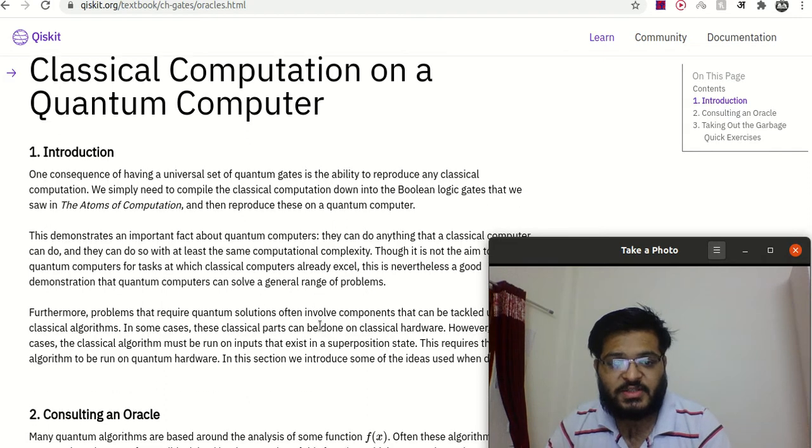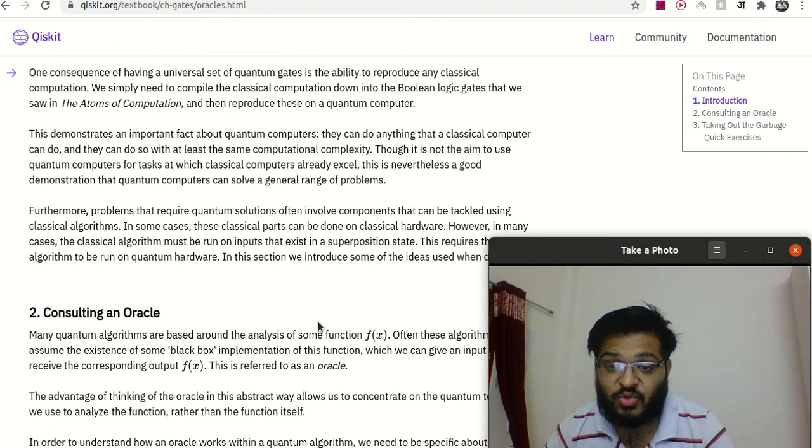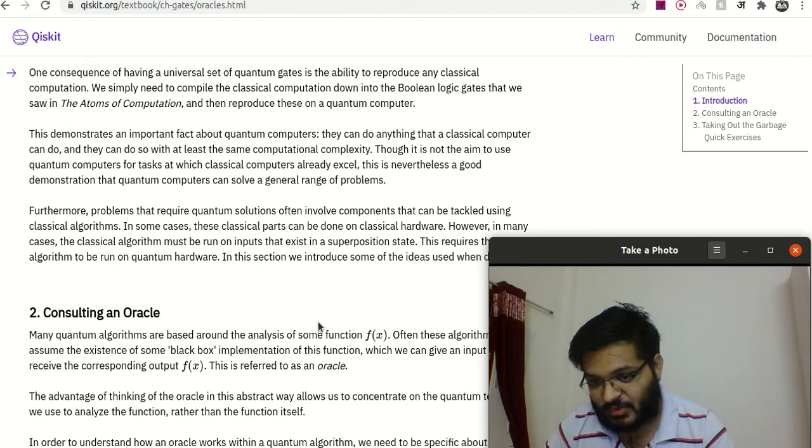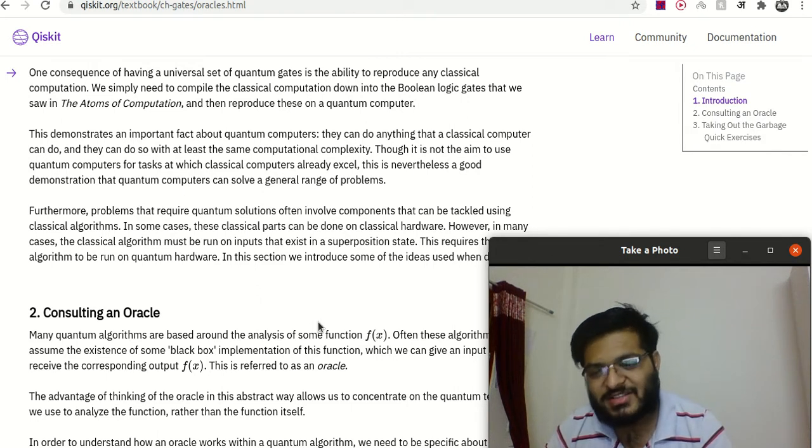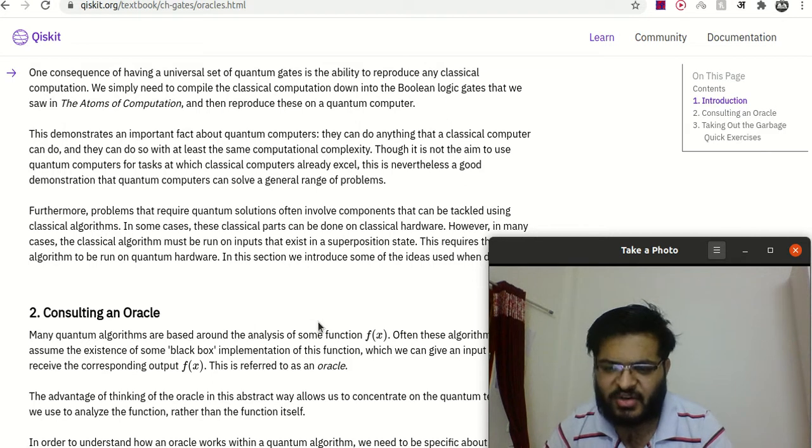This demonstrates an important fact about quantum computers. They can do anything that a classical computer can do, and they can do so with at least the same computational complexity, though it is not the aim to use quantum computers for a task at which classical computers already excel. So quantum computers can do everything that a classical computer can do, but the use of quantum computers is completely different. This is nevertheless a good demonstration that quantum computers can solve a general range of problems, because classical computers are already doing great at it and they are very fast for that.